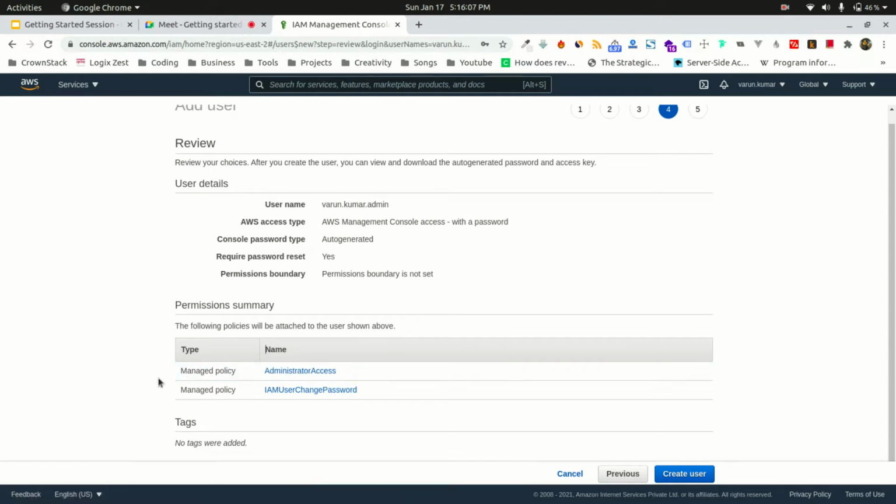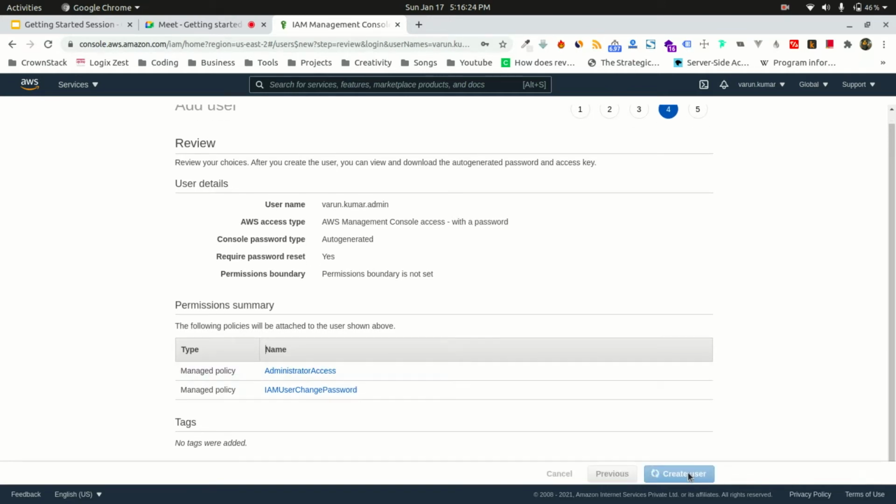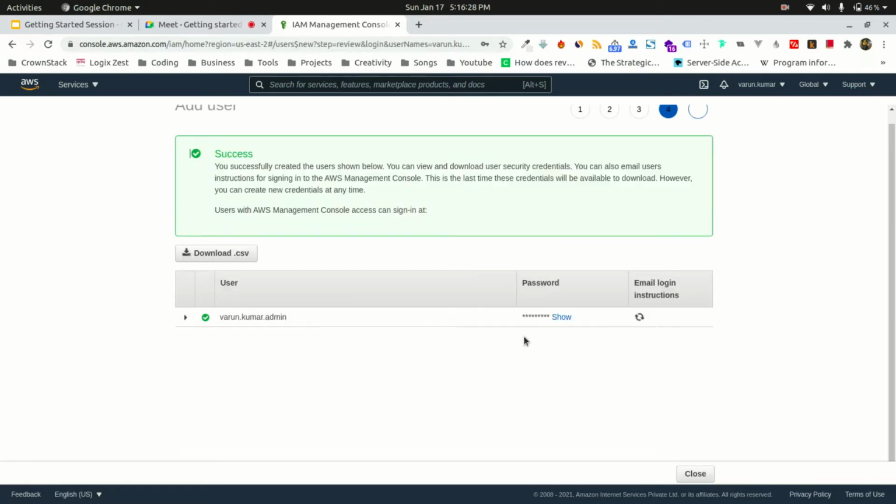And because I ticked that I need to change my account password, Amazon is also tagging me with this policy, IAM user change password. So whenever I log in for the first time, I will be forced to change my password. So if I create this user now, we will see, okay, this is successful.